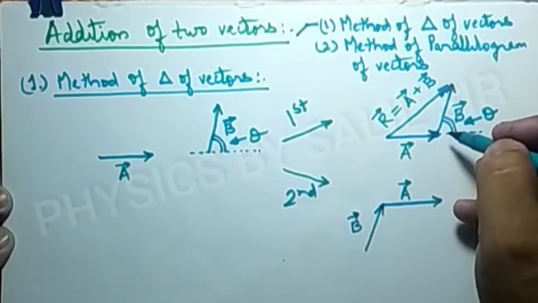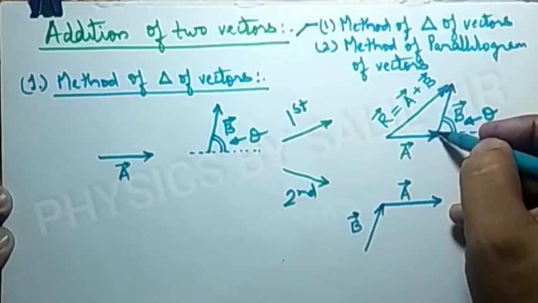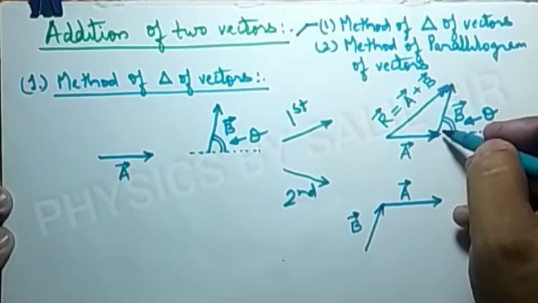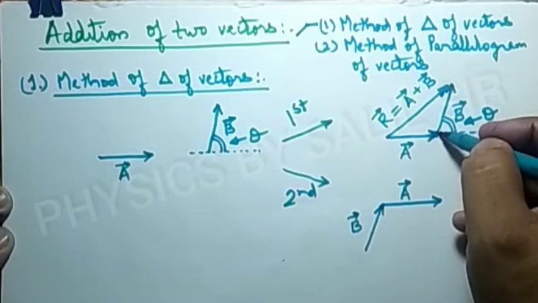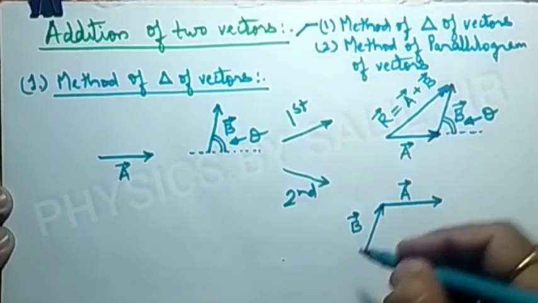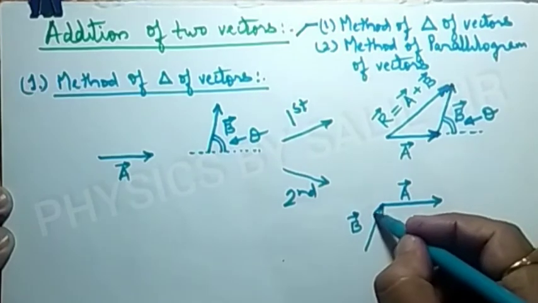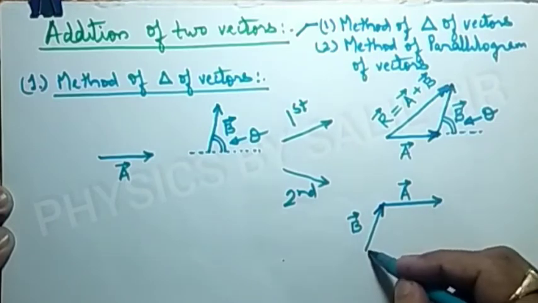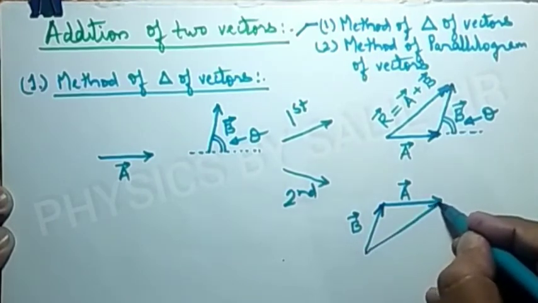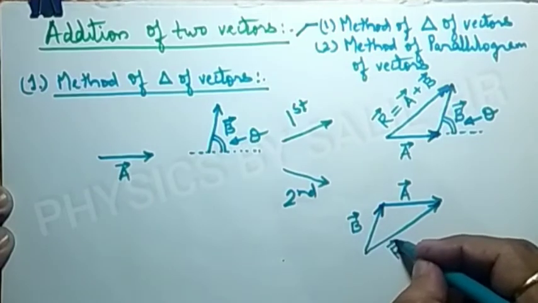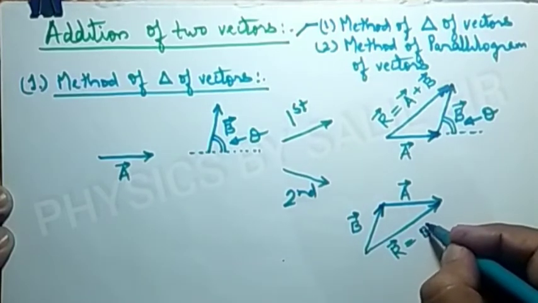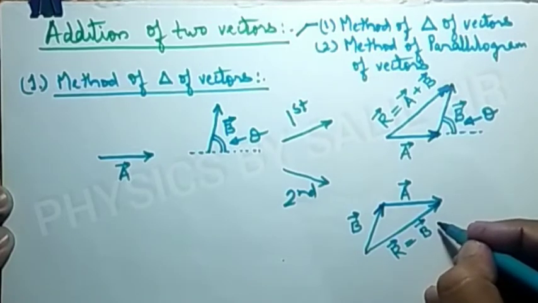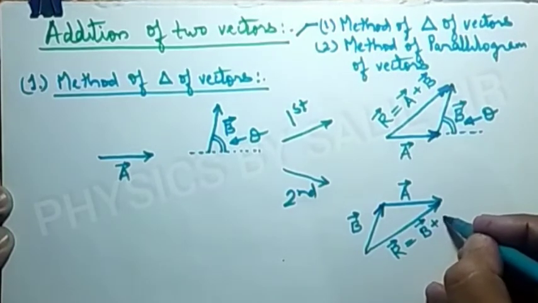In the first method, vector b is drawn in such a way that the tail of vector b is touching the head of vector a, but in the second method you are observing that the head of vector b is touching the tail of vector a, and if we want the resultant of these two vectors, then simply we have to join the tail of vector b to the head of vector a, and this represents vector r equal to, but this time we will show it as vector b plus vector a.